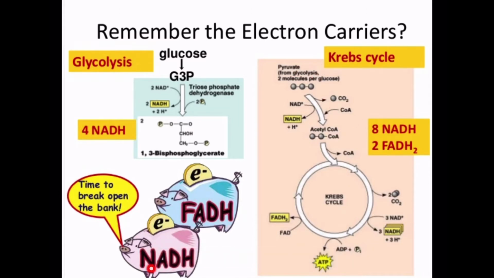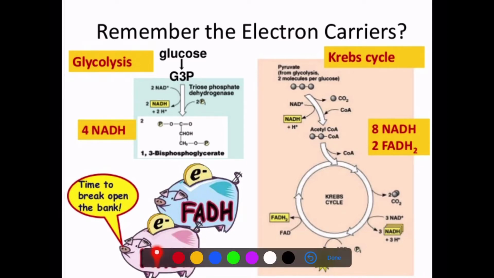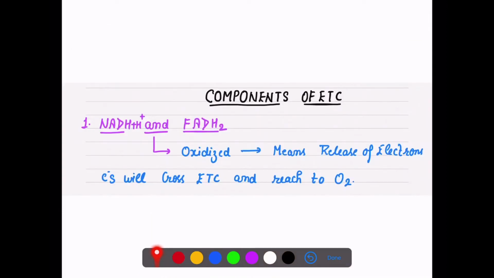So now it is time to break these NADH and FADH2. It is time that energy has to be released from them. That is the purpose for which we have to go through these electron carriers, or you can say a chain.